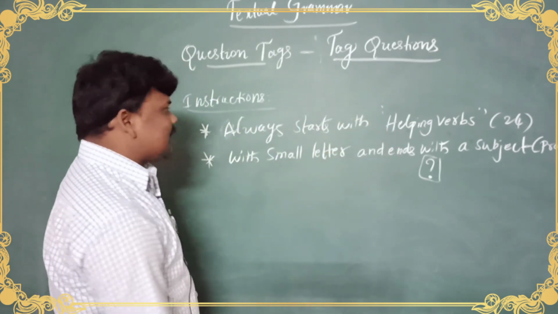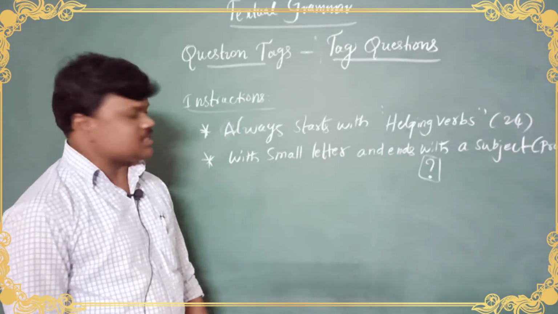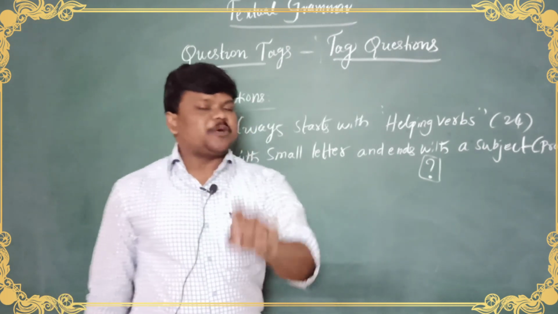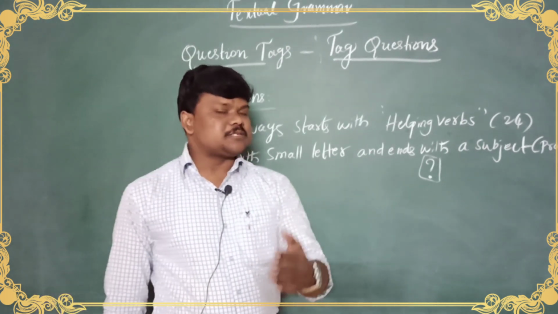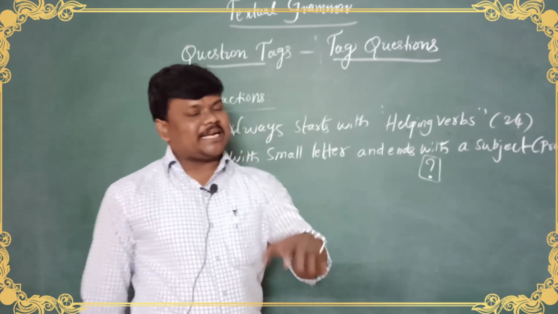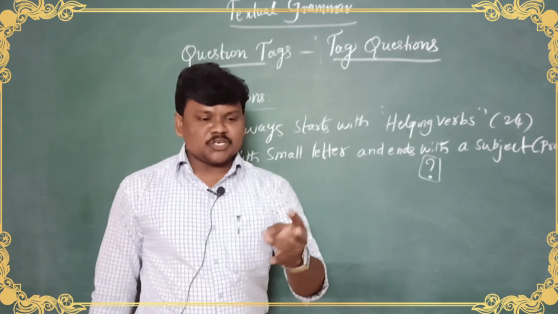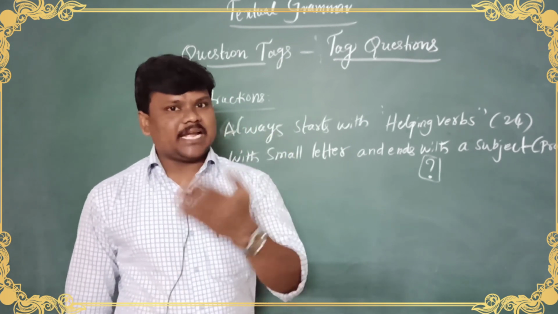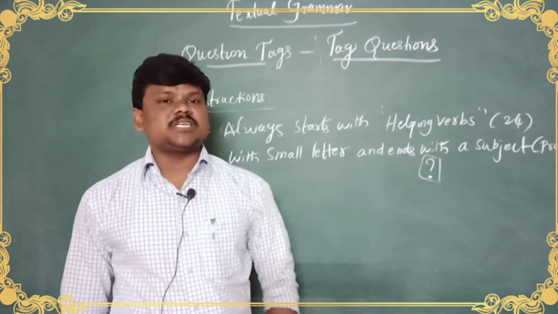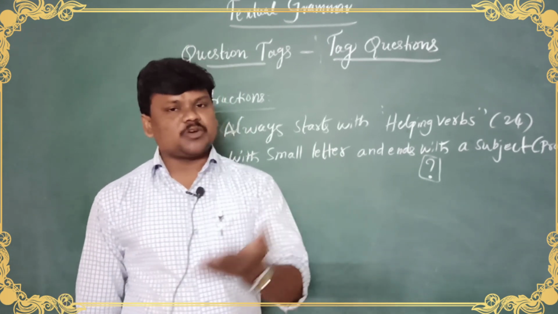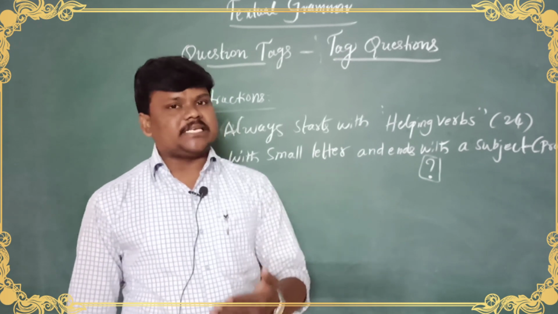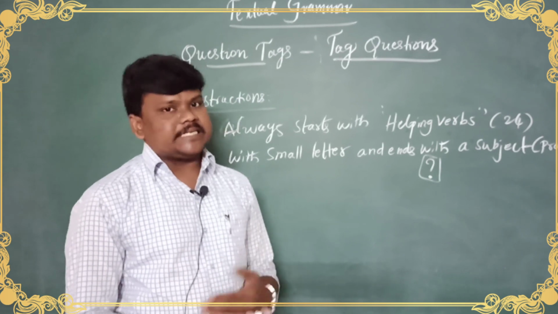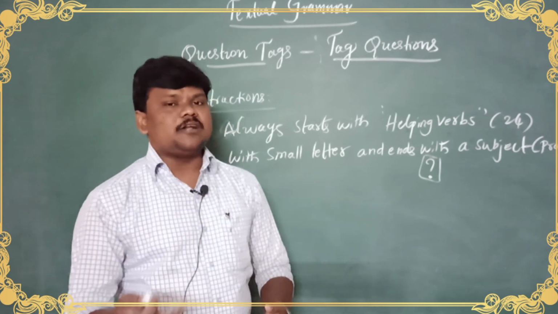Fine. And yes, let me remind you once what helping verbs are, my dears. In my last class I taught you helping verbs are divided into two types. The first one is primary and the second one is modal. Primary is again divided into be forms, do forms, have forms. There are 5 be forms: am, is, are are present be forms, was, were are past be forms. Do forms are divided into 3: do, does, did. Do, does are present, did is past. Have forms are 3: has, have, present, and had, past tense.